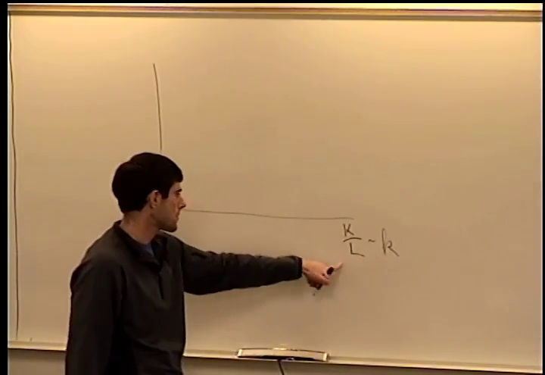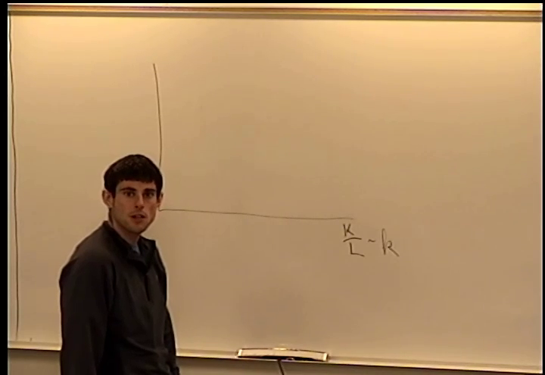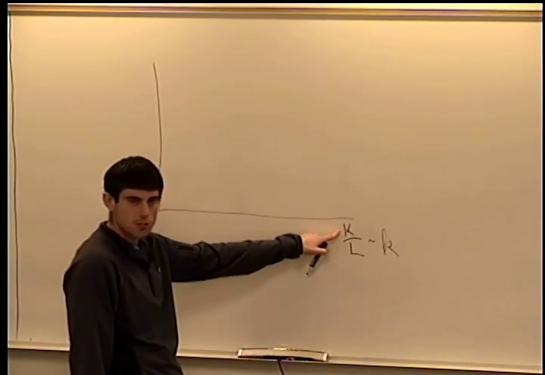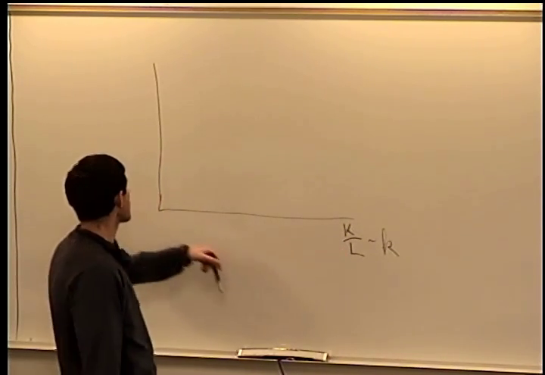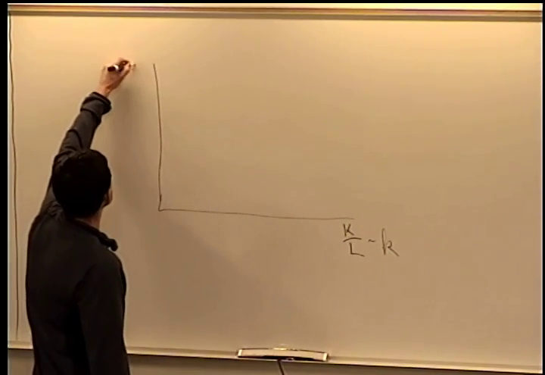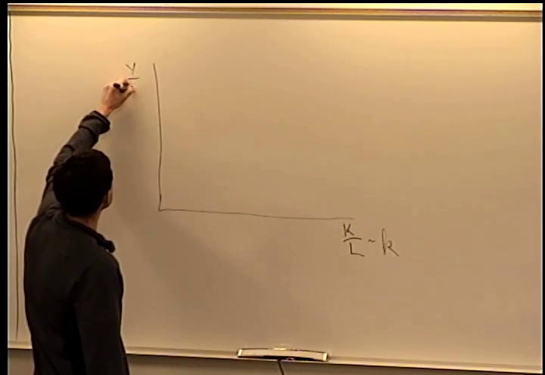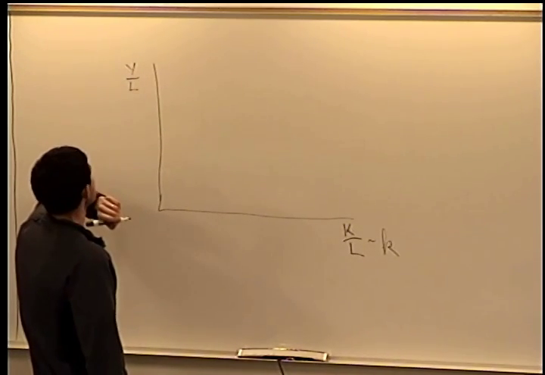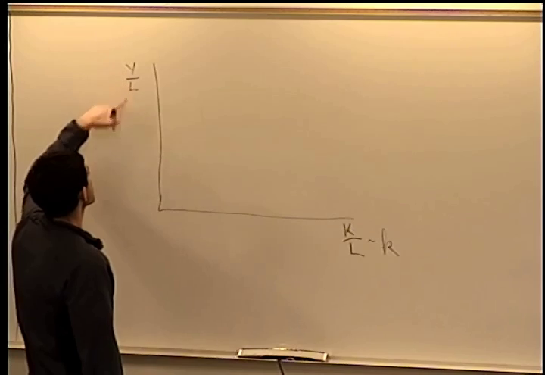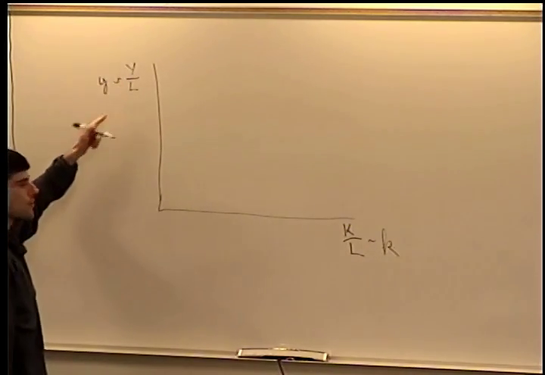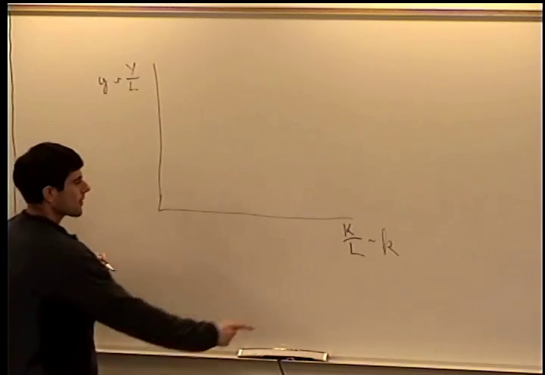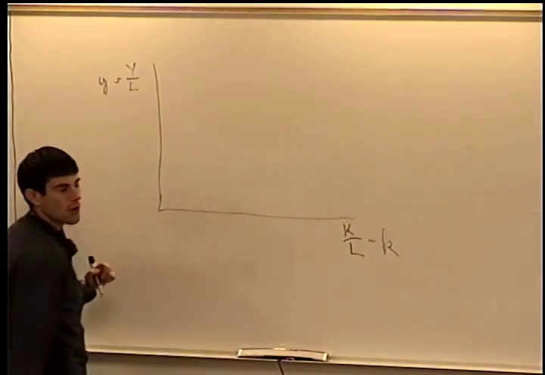Small denotes divided by the labor force. So we're taking into account the physical capital stock and labor. Over here, we want to know income per person, or income per laborer. So we have big Y over big L, which I denote small y because it's divided by L. So we have little k and little y.